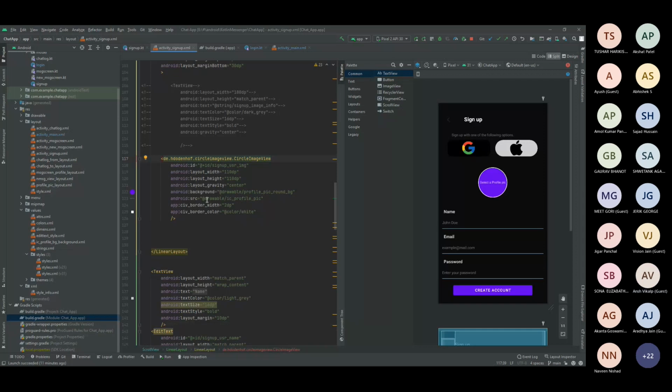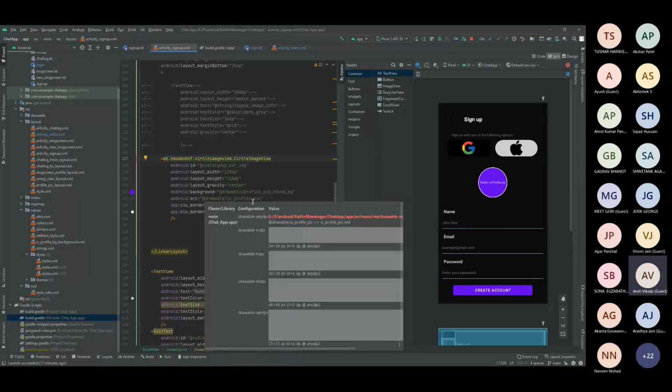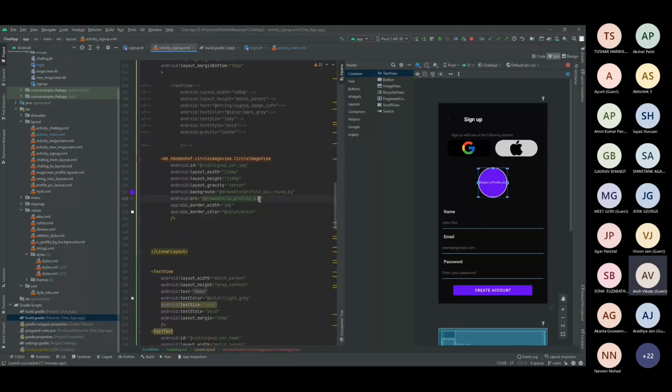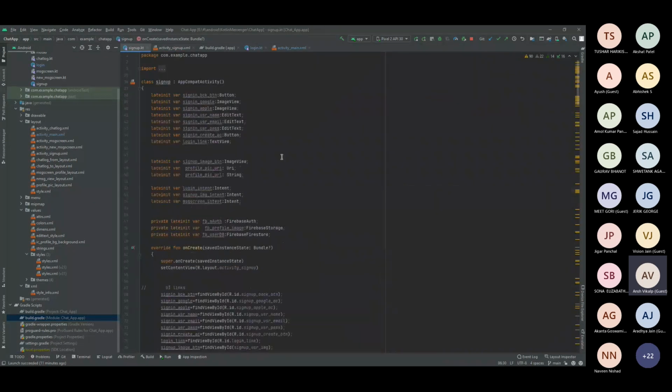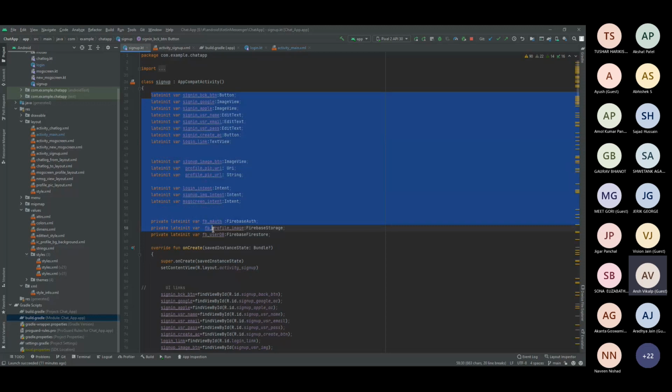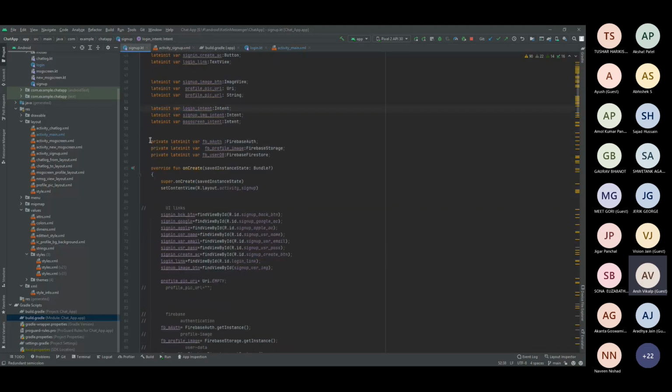And yeah, this is a source. I will be changing the profile pic, whatever you're currently seeing. This is just the default template I have introduced. You can change it in the build file, that is the Kotlin file which is connected to it. And I will be explaining how the particular activity works. So these are all the declarations, all the UI elements I have mentioned, and this is the main important stuff, that is the Firebase.